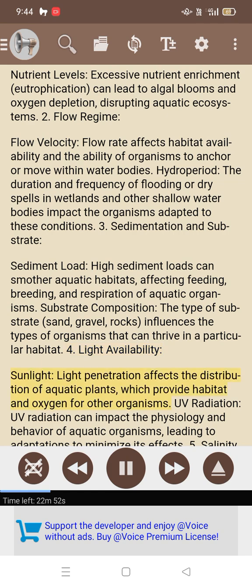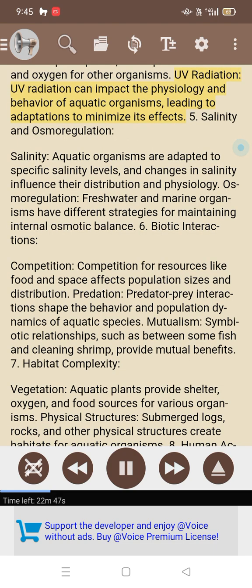4. Light availability. Sunlight. Light penetration affects the distribution of aquatic plants, which provide habitat and oxygen for other organisms. UV radiation. UV radiation can impact the physiology and behavior of aquatic organisms, leading to adaptations to minimize its effects.